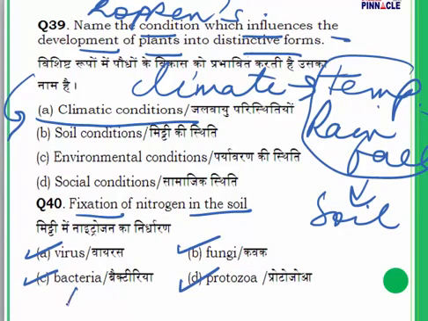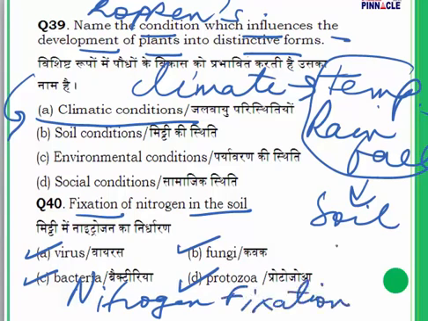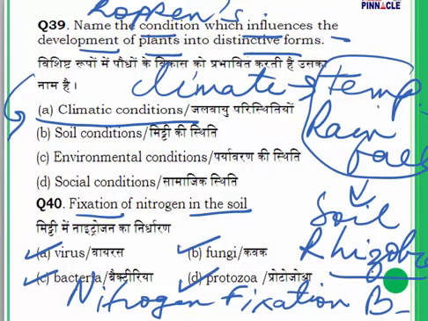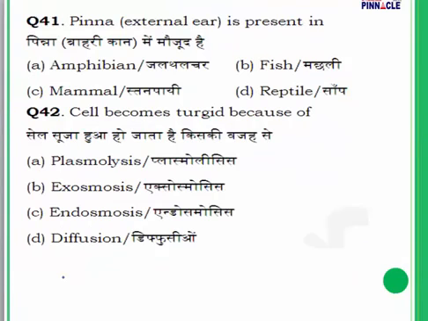Now we have a nitrogen fixing bacteria. And where will we find this bacteria? It is going to be found in the roots of leguminous plants like soya beans, peanuts, etc. And in the roots of these plants, we will find this bacteria, and you must have heard the name, Rhizobia. Rhizobia is a nitrogen fixing bacteria. There are others also, but this is the most important one. Question number 40, the answer is C, bacteria.